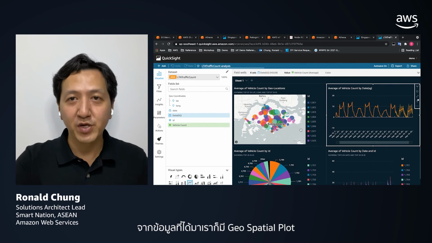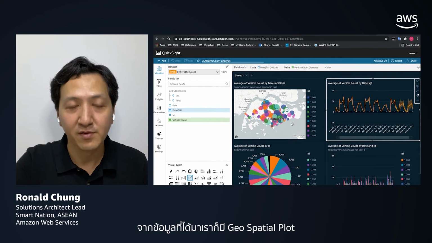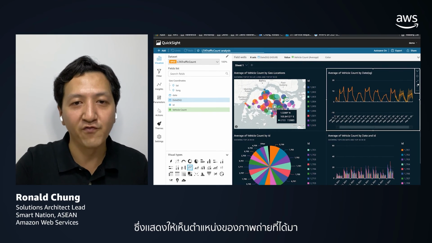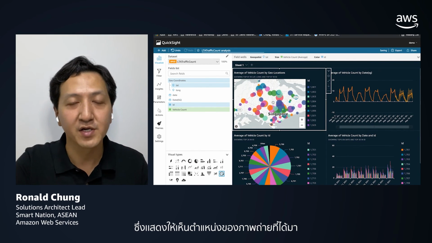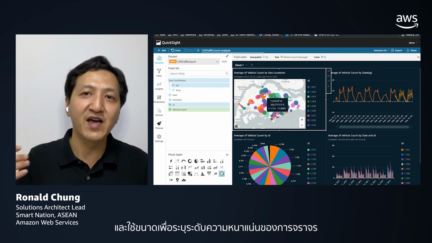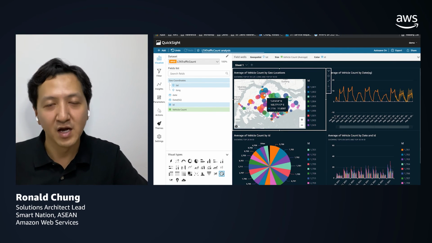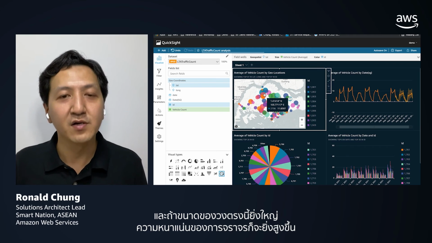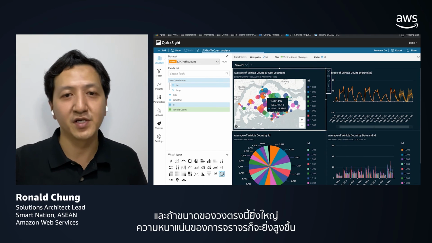Based on this, we can have a geospatial plot based on the location of the snapshots being acquired, and use the size to indicate the level of traffic density. The bigger the bubble here, the higher the traffic density.